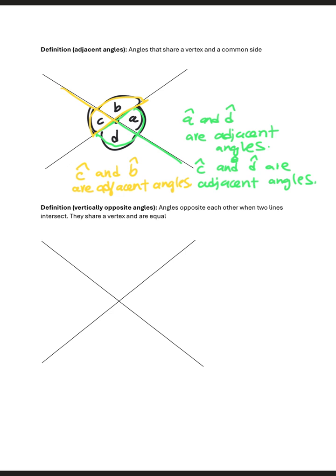Vertically opposite angles are equal. Then we can have the same situation where we have angle A here, then we have angle B, we have angle C, then we have angle D.